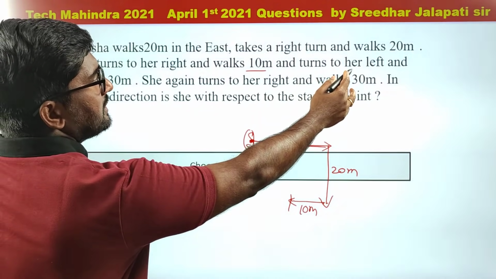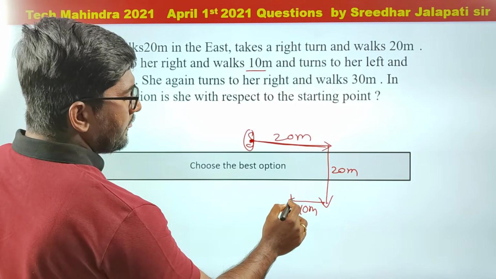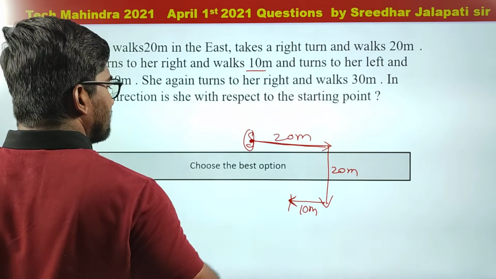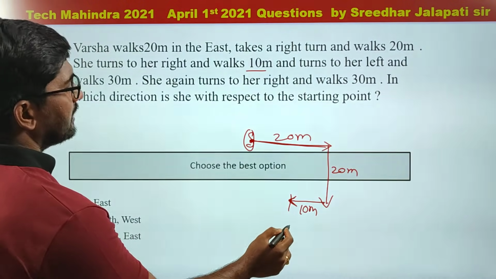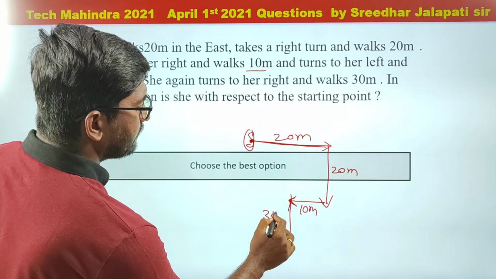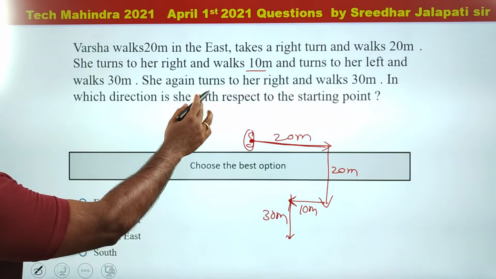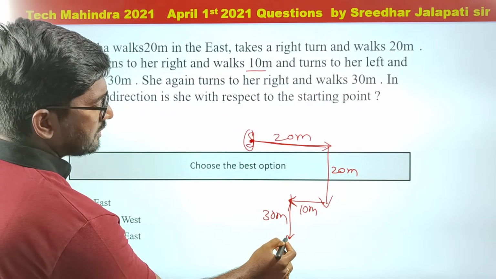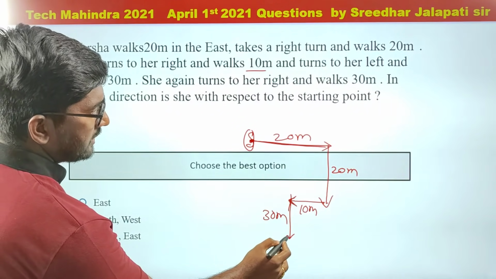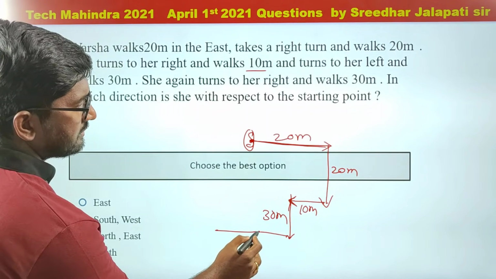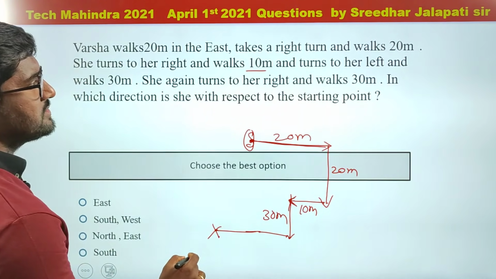And now after that she turns to her left. Now she is facing in this direction. So taking left is again the downward direction and she walks 30 meter. Right. And she again turns to her right. Now she is facing south. So taking right is this way and walks 30 meters. So this is 10 and another 20, 30 meters. So finally she is here.